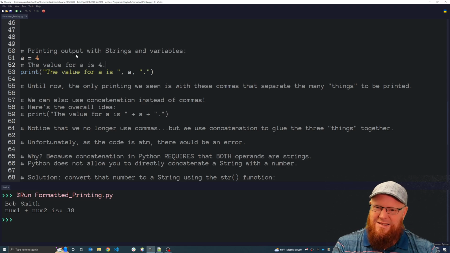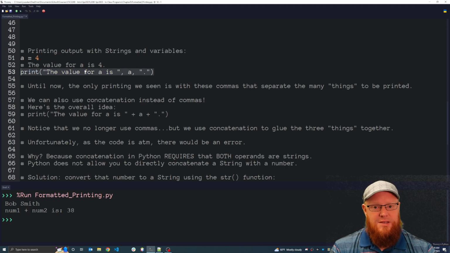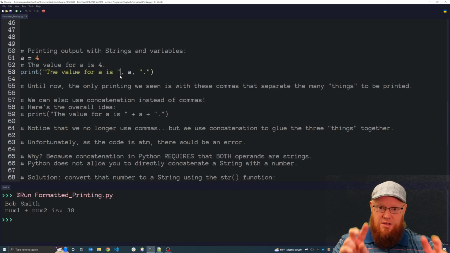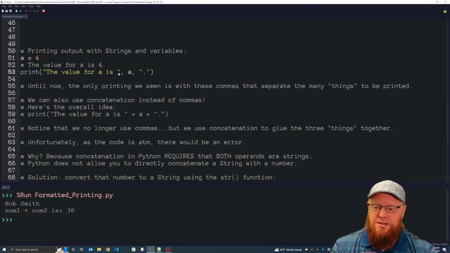I want to print exactly like that. All we've seen thus far is this means of printing using commas to separate the various things. Here we have three things: this string, the variable a, and then this other thing, this period, this second string that needs to get printed.